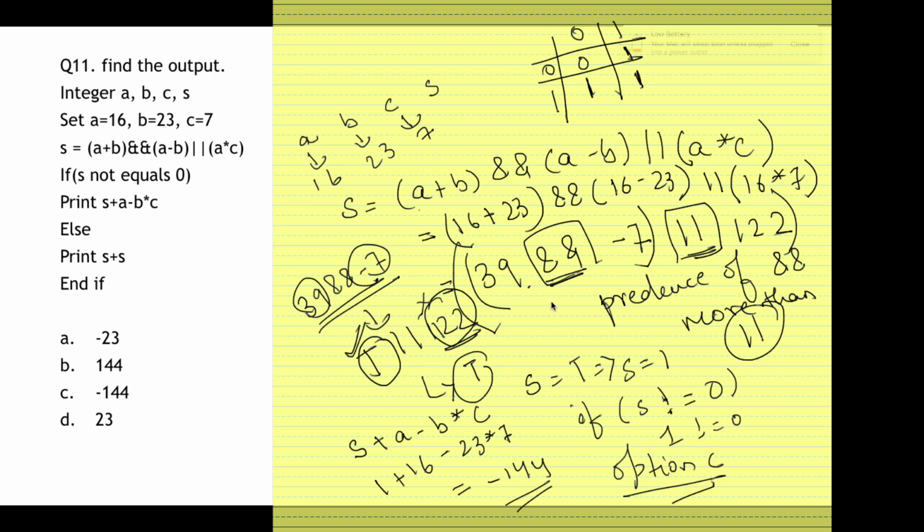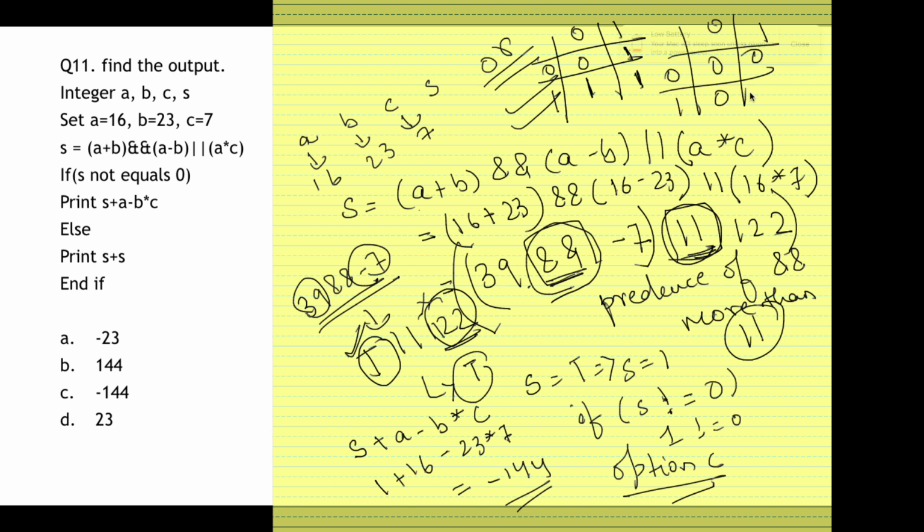You just need to remember one thing over here: the precedence of the AND operator is greater than the precedence of the OR operator. This is the OR table, and the AND table is something like this. This is AND. Always remember, in the OR table it's false only when both are false. In all other cases it is true, while the opposite happens in the AND table. In the AND table, if any one is false, then the output is false. Only when both are true, the output is true.